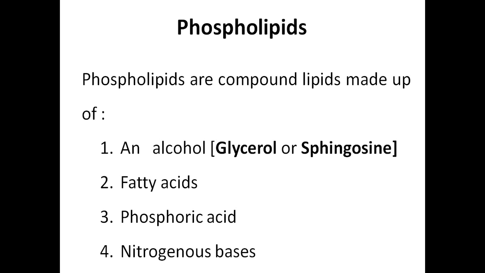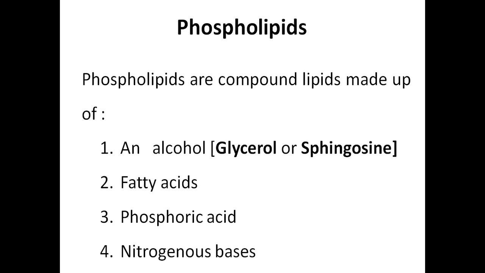If you see, it is compound lipids. Compound lipids, I told that they are not only simple lipids. In addition to the simple lipids like triacylglycerol and fatty acid, they consist of some additional compounds like phosphate group, carbohydrate group, protein group. So they are called as compound lipids. So under compound lipids, first example we have phospholipids.